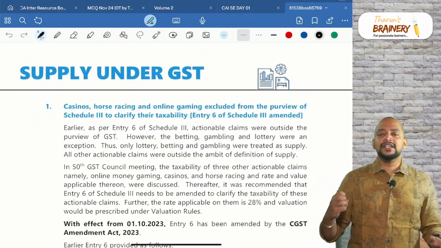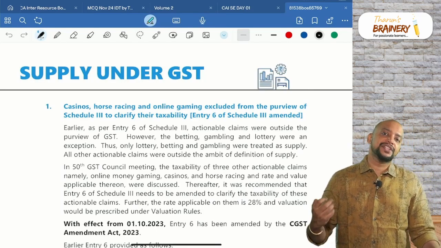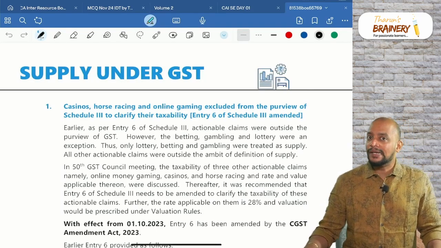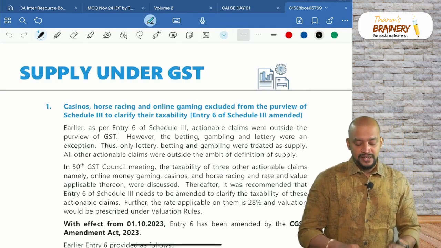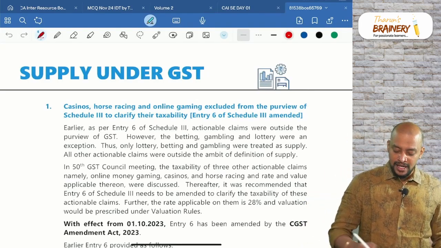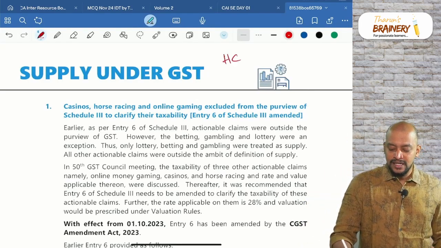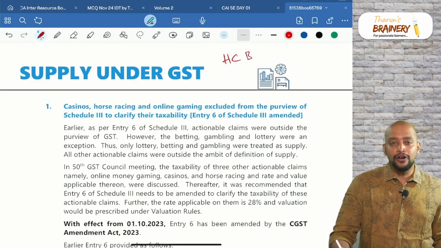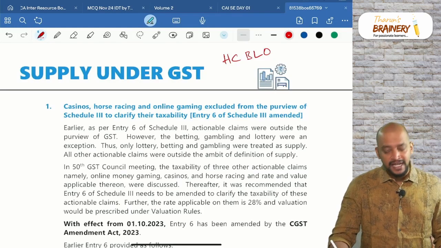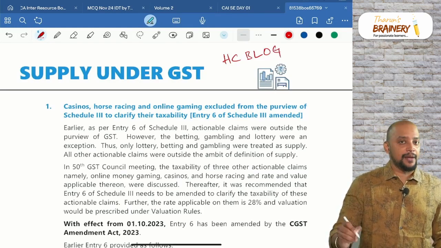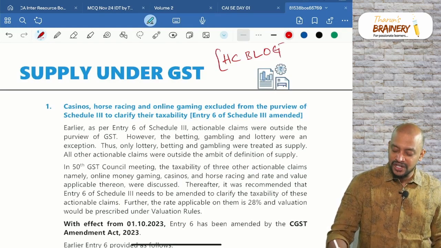As we all know, there are now specified actionable claims which are covered under supply, and all other actionable claims are excluded from supply. What are those specified actionable claims? We have HC BLOG: H for horse races, C for casinos, B for betting, L for lottery, O for online money gaming and G for gambling. These are the specified actionable claims.